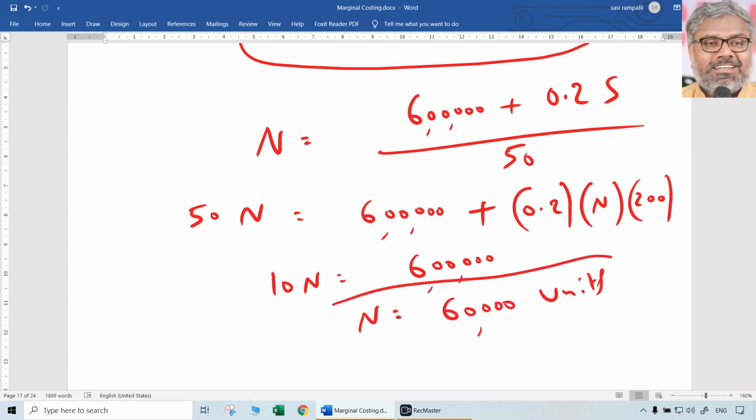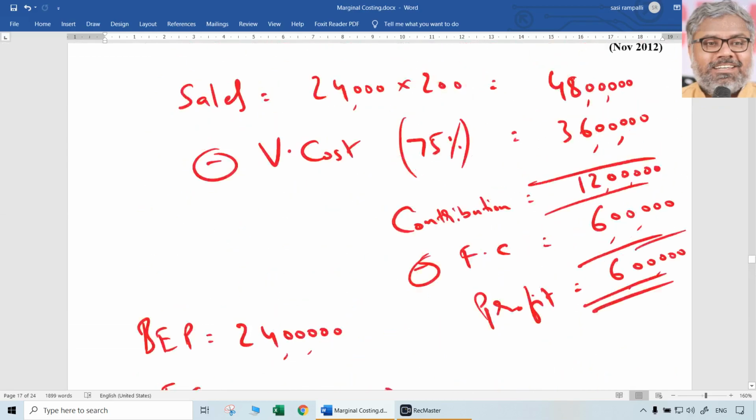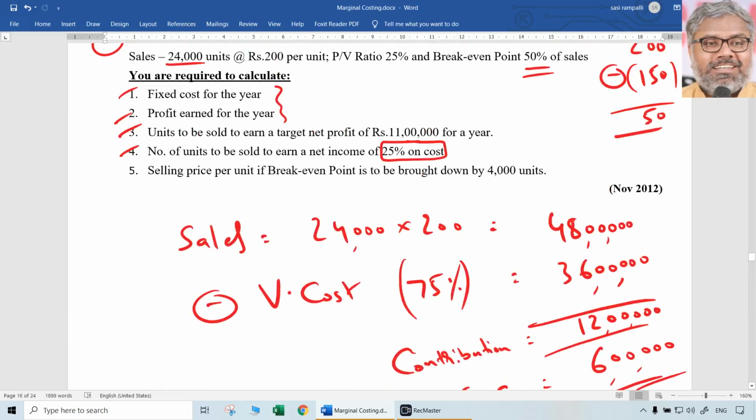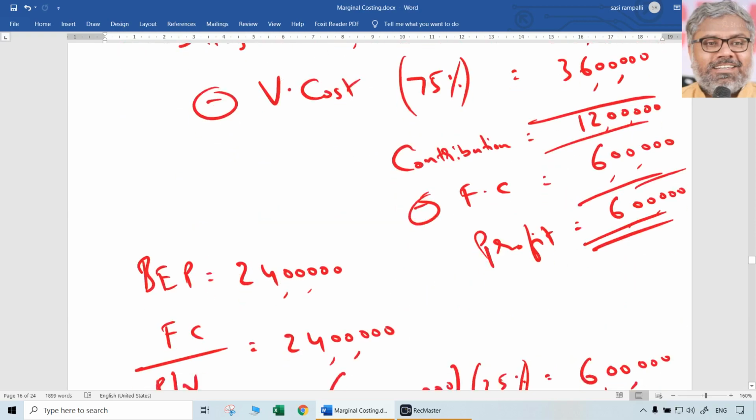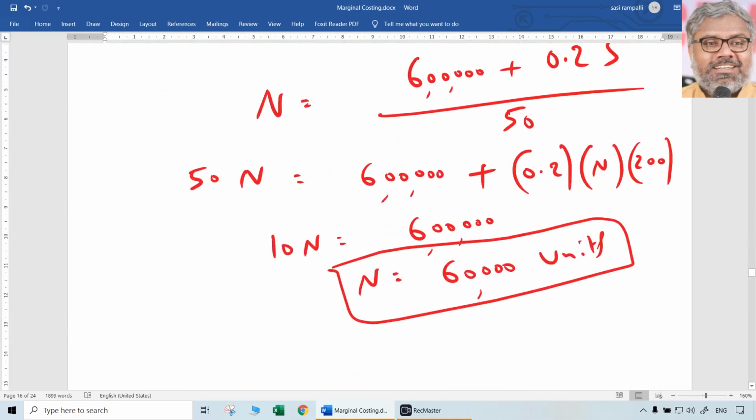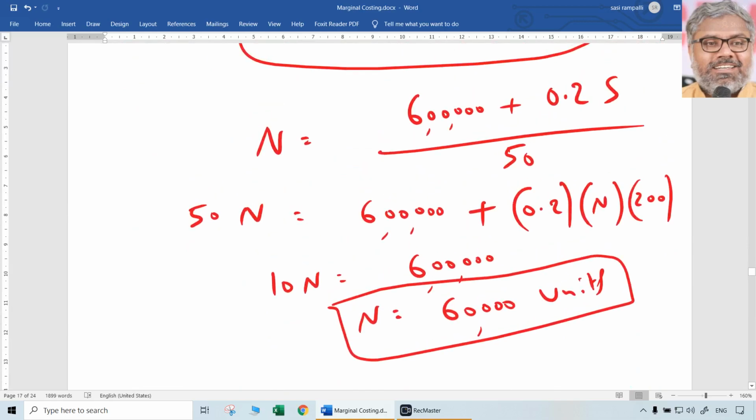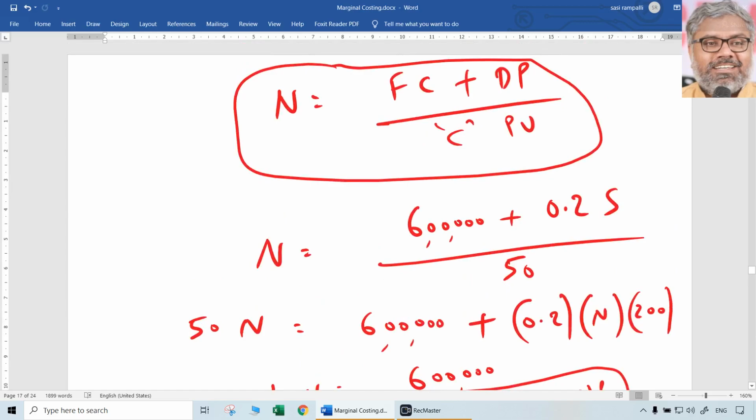So the number of units that should be sold in order to get a desired profit of 20% on sales or 25% on cost is 60,000 units, because 1/4 on cost is nothing but 1/5 on sales. That is the answer for the fourth question. First we have to understand that 25% on cost is nothing but 20% on sales. But sales is selling price multiplied by number of units. We don't know the number of units, so we said n and substituted in the formula. n is equal to fixed cost plus desired profit divided by contribution per unit. Contribution per unit is 50 rupees only. There is not going to be any change in the selling price.